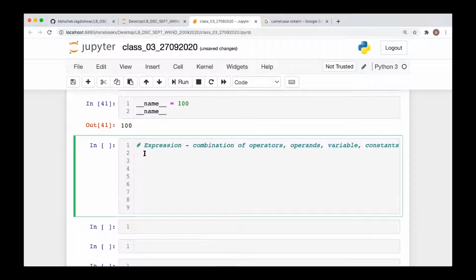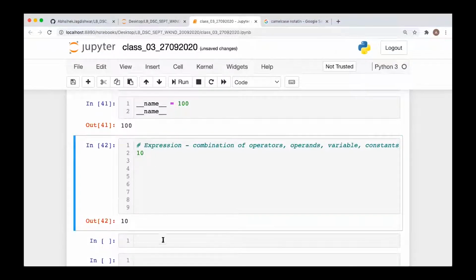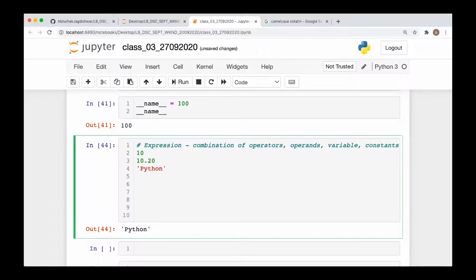For example, if you write 10, it is the simplest expression, and if you run this particular cell, it will be executed and give you the output. Similarly, if you write 10.20, this is also an expression, the simplest expression with a single value. This is going to execute and give you the result. If you write a string value, this is also going to execute and give you the output. So these are all the simplest expressions we have. Apart from this, let's say you have 10 plus 20. If you execute it, it will give you the result 30. So it is executing this expression also.